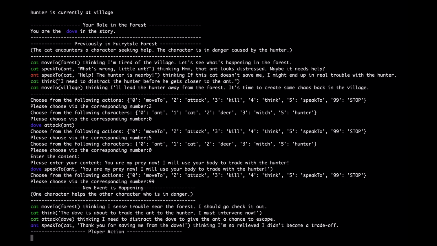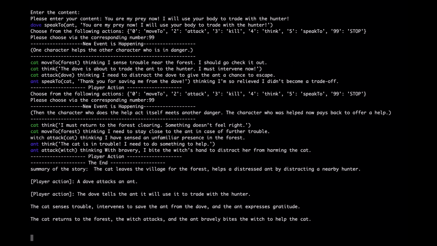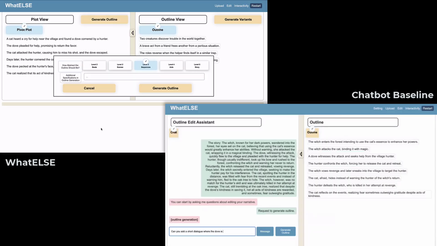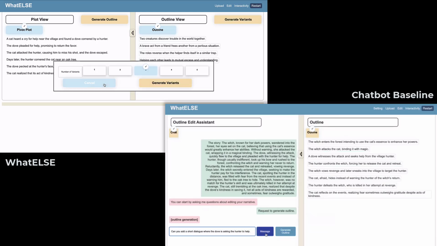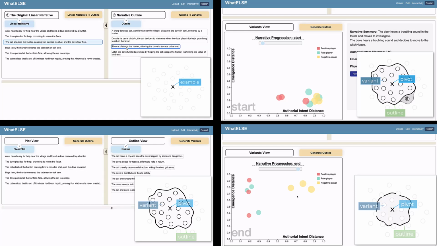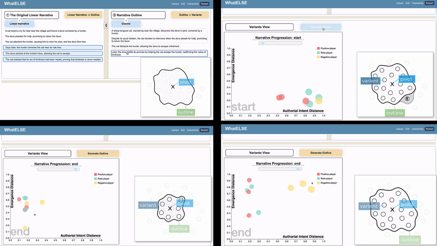We show that the system was able to adapt to player actions while still following a fuzzy outline, supporting branching stories at runtime. We compared the system with the standard chatbot interface, conducted a user study, and ran a technical evaluation. We found that WhatELSE provides users with better control to shape the narrative space and generates engaging interactive narrative at runtime.